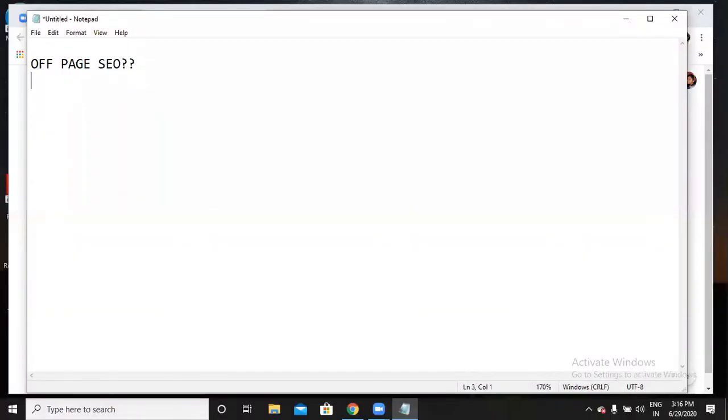When you want to show up your website, when you want to have better rankings for your website, only on-page is not fine. You have to go with off-page and technical SEO as well. So I can say that 40% is on-page, 40% is off-page, and the remaining 20% is technical SEO. So now we are done with only 40% of SEO. The remaining 60% we have to discuss.